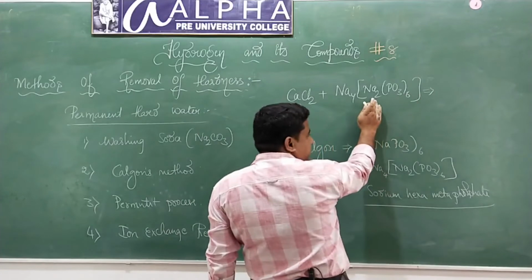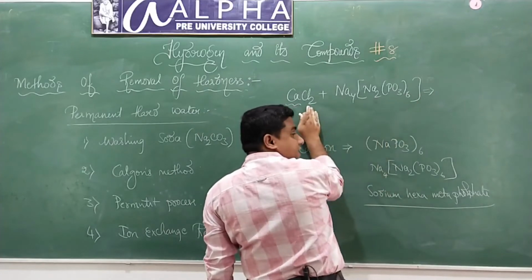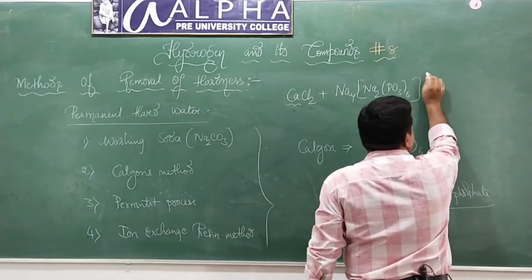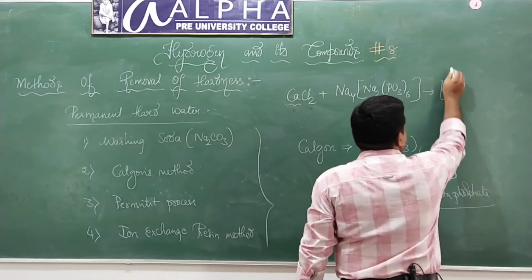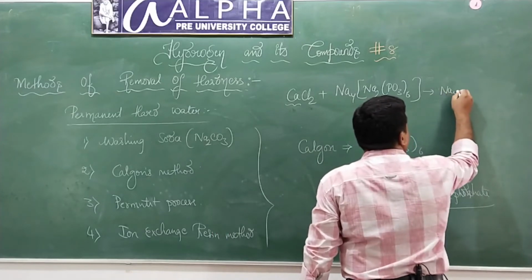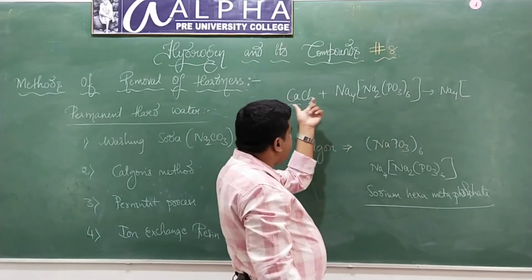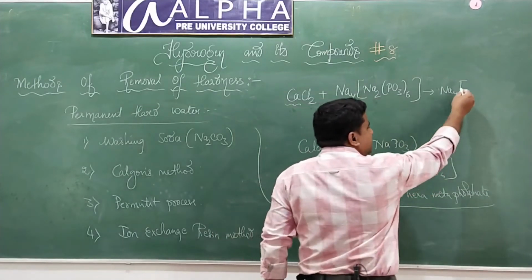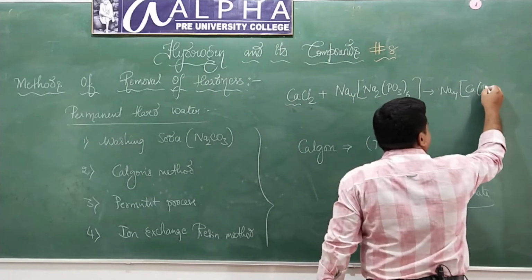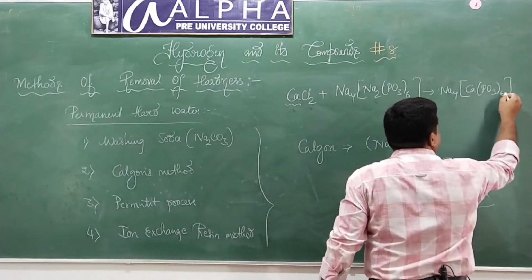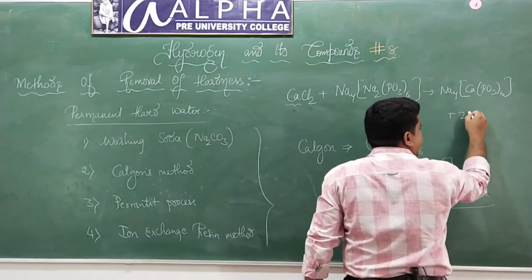2 Na plus Cl2 will form NaCl, and what is the molecule formed here? I told you 2 sodium ions are replaced by 1 calcium ion, so this is going to form CaPO3 6 times plus 2 NaCl.